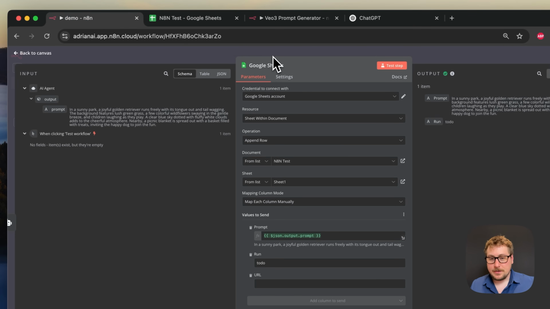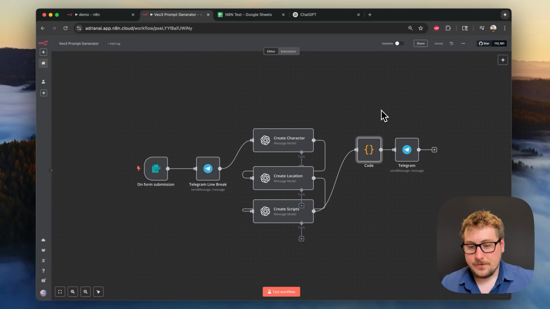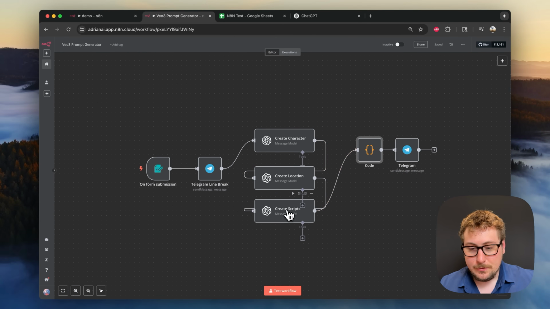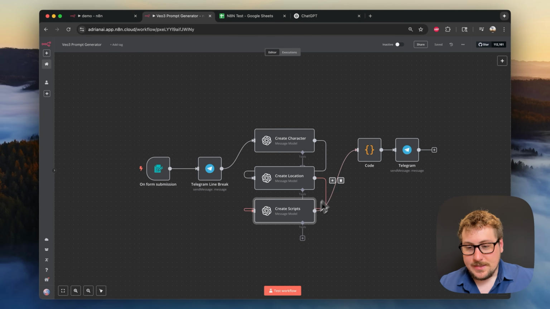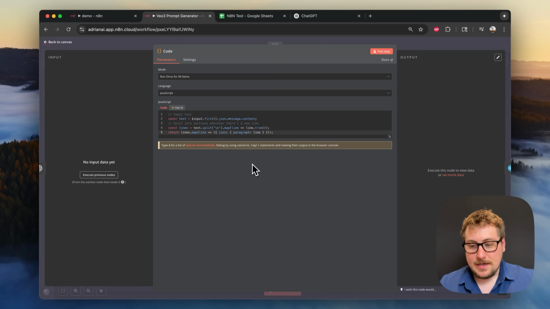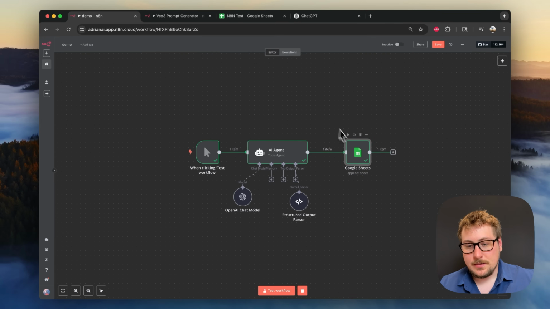So in this case, it only created one prompt, and it can get a little bit tricky if you wanted to create a bunch at once. And here I am on another video that I created, and this is kind of a similar mode. We have this OpenAI node right here, and it's basically creating a bunch with line breaks, but then we're sending this to this code block that I had created by an AI, which basically uses JavaScript to split it into a bunch of objects, and then all those objects get sent on Telegram in this case, but they could be sent to the Google Sheet. It's a little bit more complex.